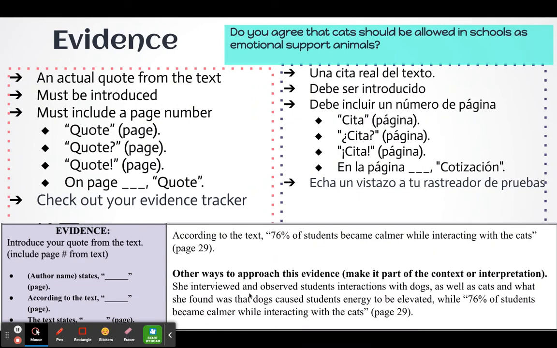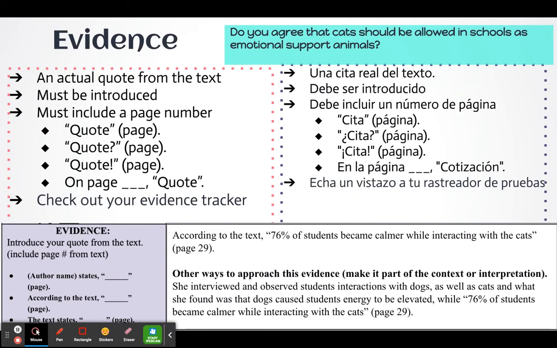And what she found was that dogs cause students' energy to be elevated, while 76% of students became calmer while interacting with the cats. So, right here, I made this stronger by including the quote from the text right within my context. So, really think about trying to do that. It's a great strategy to use.